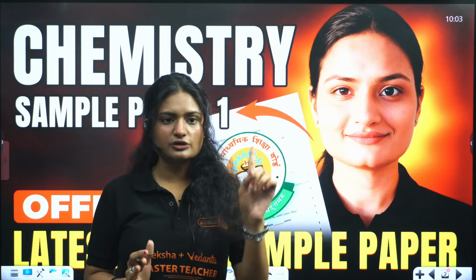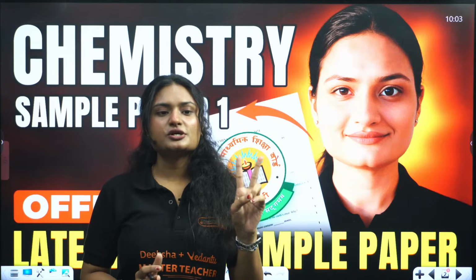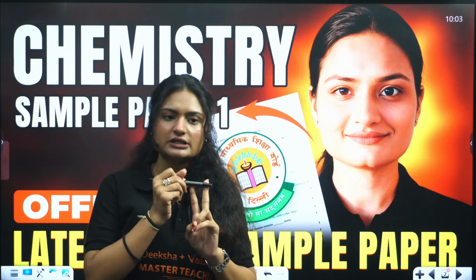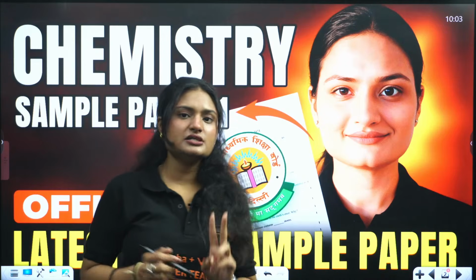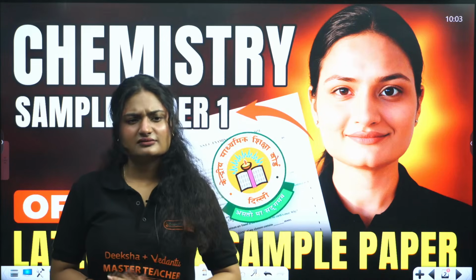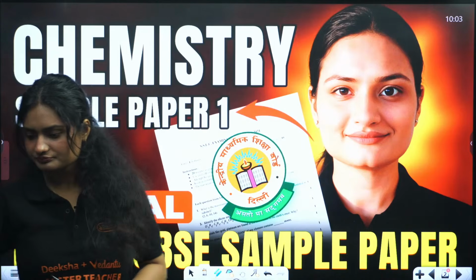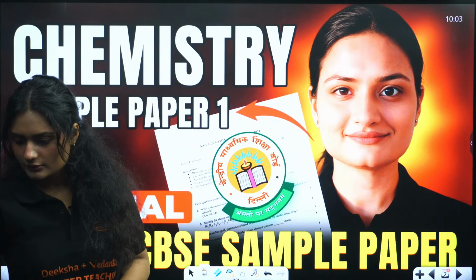Prioritize important topics, solve questions, NCERT, PYQs, right? 5 years PYQs, 5 years sample papers and 10 years PYQs, and the rest all will be good. And third is revision. Finish it all and then revise.